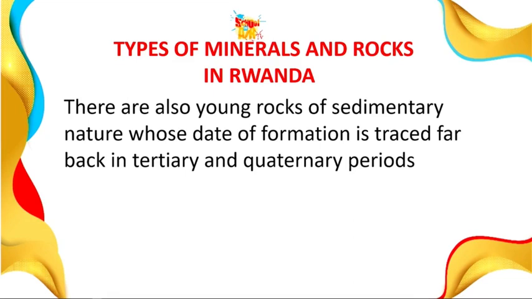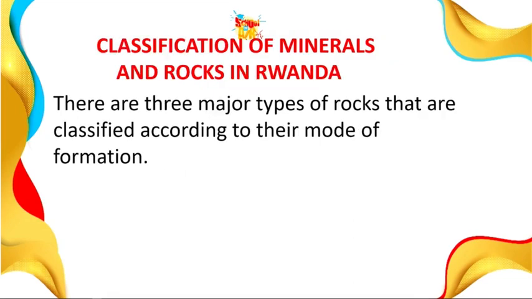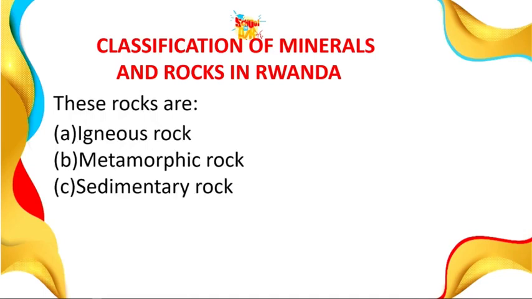On the basis of the way rocks are being formed, we can classify rock in different forms. The first one we did, we just classified them according to their ages and how they are being deposited. The first to be deposited is the basement rock, followed by the young volcanic, then the sedimentary upon it. On the basis of the way they are formed, we have three different types of rock on the basis of their mode of formation. These are the igneous rock, the metamorphic rock, and the sedimentary rock.